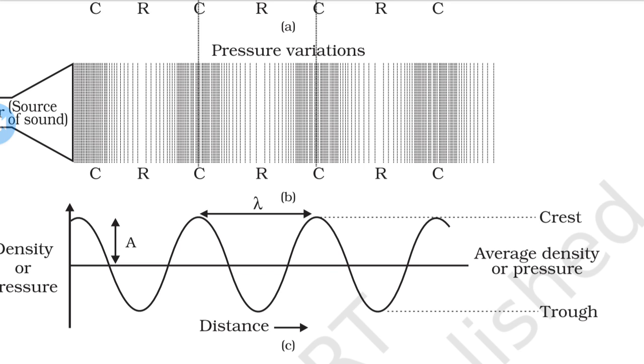When sound propagates through the medium, the density oscillates between the maximum and minimum value, and the number of such oscillations per unit time is the frequency of the sound wave, represented by the Greek letter nu. The SI unit is the hertz, symbol capital H, small z.